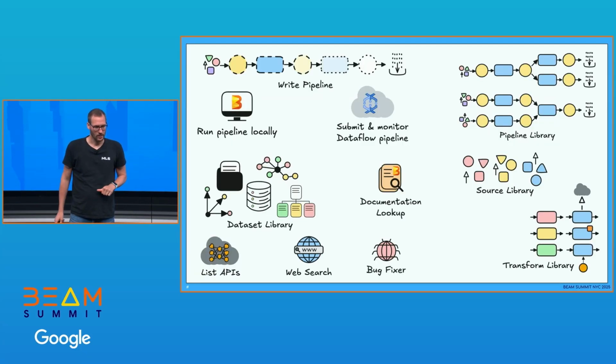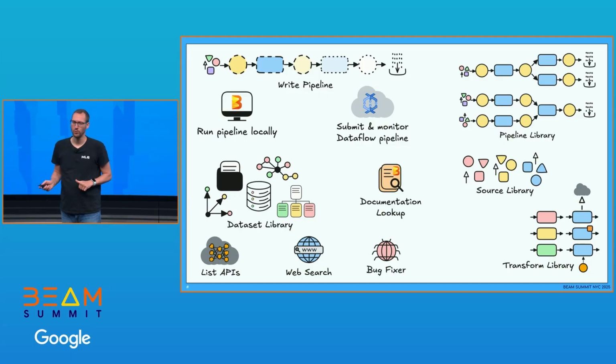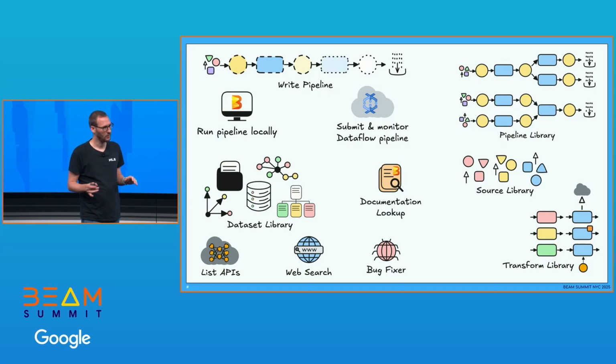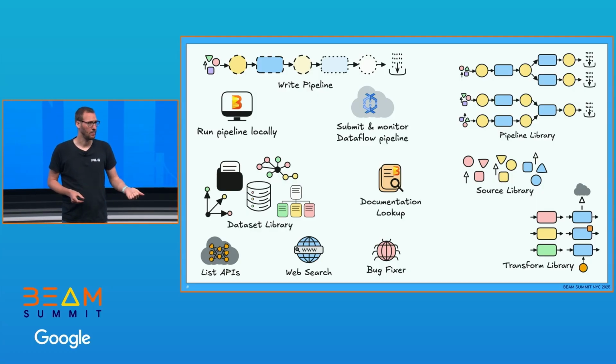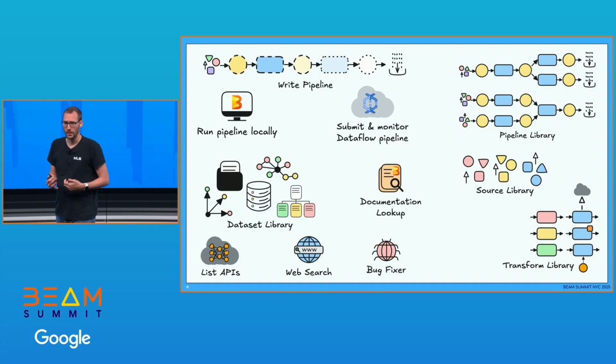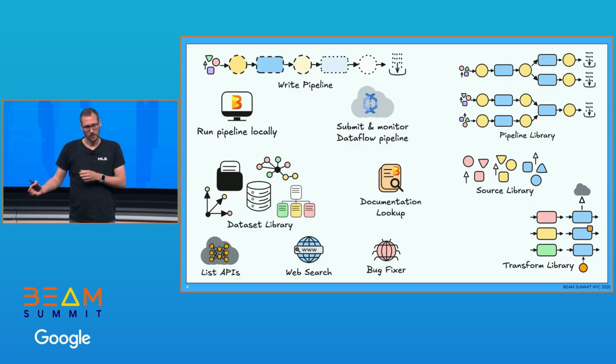So let's put this into practice. Basically, I probably want to define a couple more tools, and I wrote them down here. There's probably a bunch missing, but starting with the top left, we have this write pipeline. We need to run the pipeline, for example, locally, or we want to submit it to a cloud runner, and then we need to have some way to submit it and probably also monitor the progress of the pipeline. Then it helps if we have predefined pipelines to be able to actually take parts of the pipeline that is already predefined because we know that these ones work well.